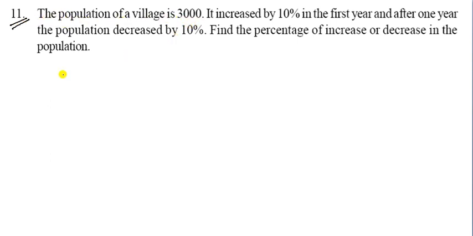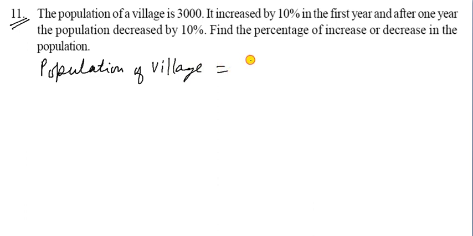Let us see question number 11. The population of a village is 3000. So population of village is equal to 3000, it is given. It increased 10% in the first year.